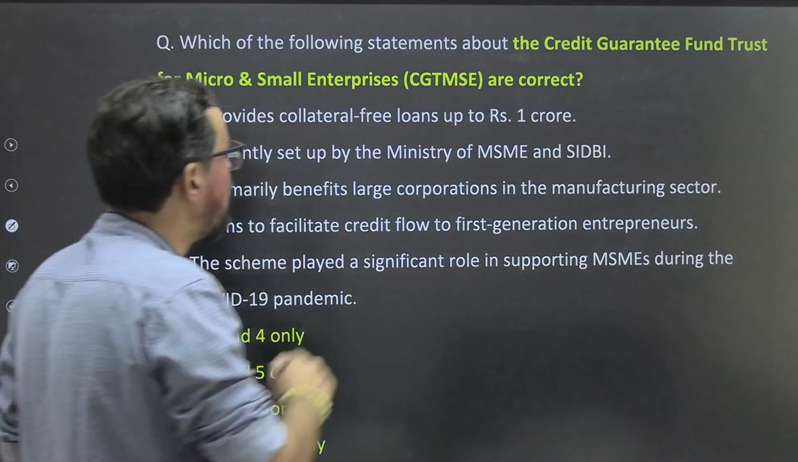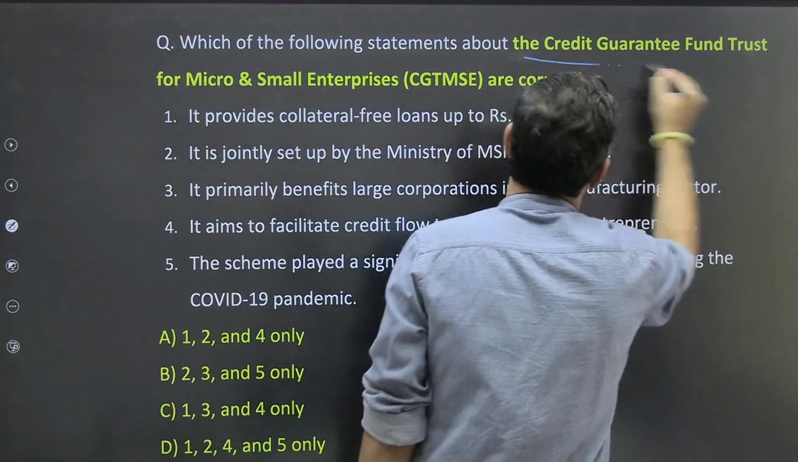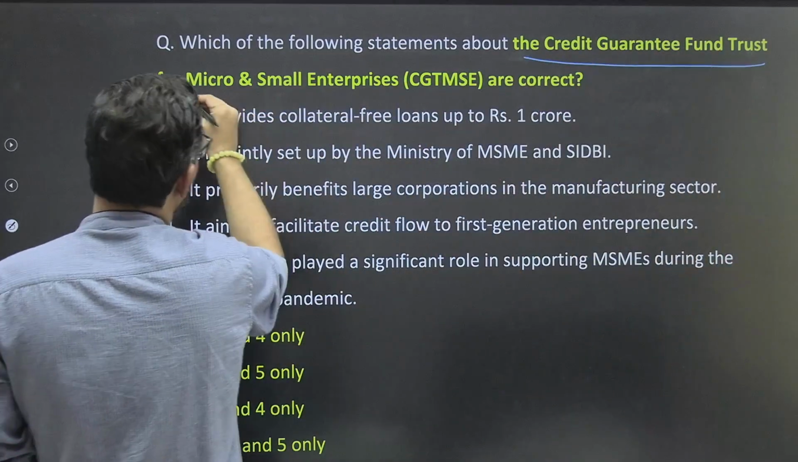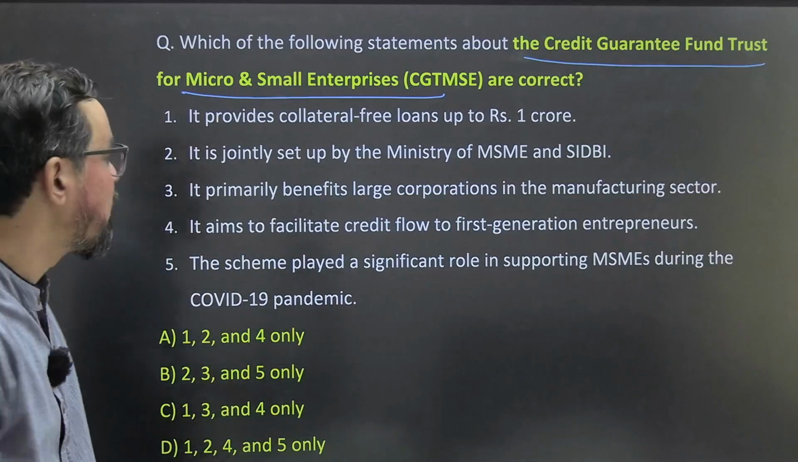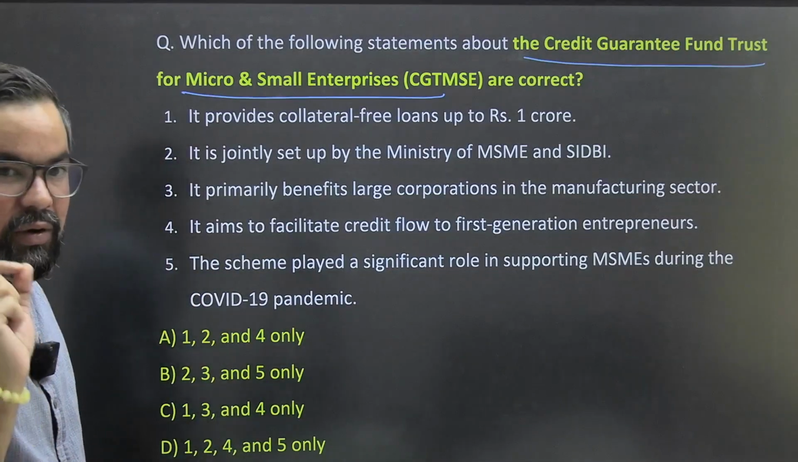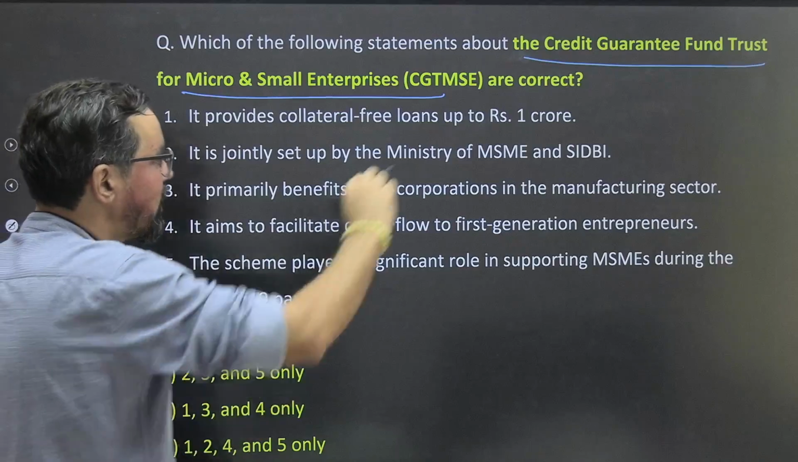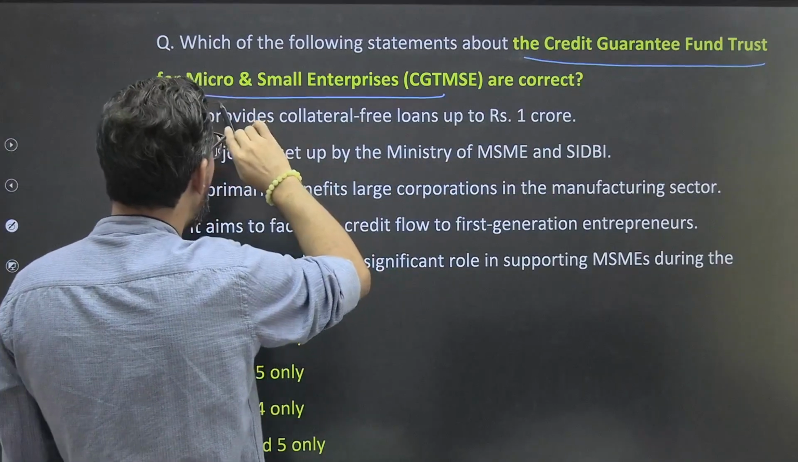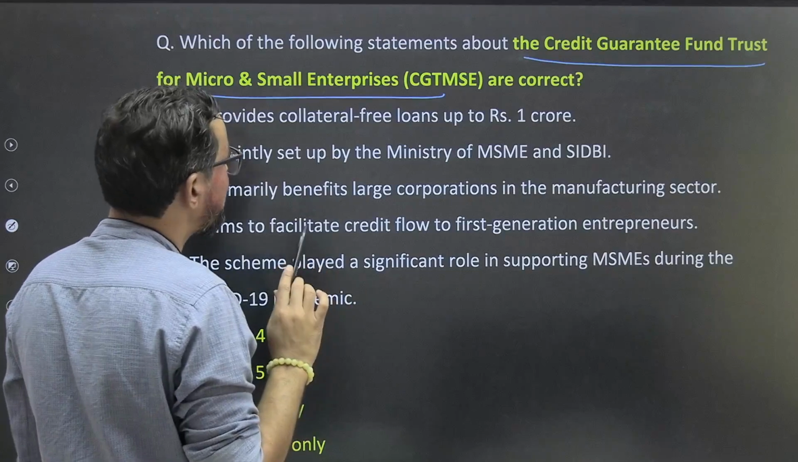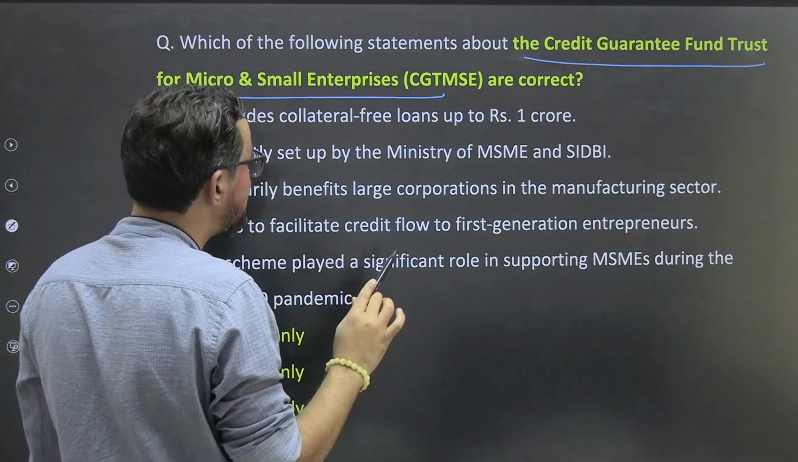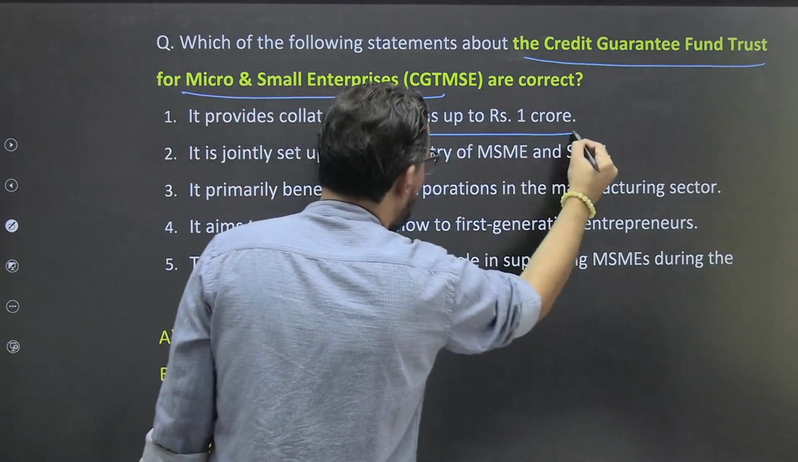Which of the following statements about Credit Guarantee Fund Trust for Micro and Small Enterprises are correct? Again, okay, this was 1 crore. Now I can recall this. So Credit Guarantee Fund Trust for MSEs, micro and small enterprises, provides a collateral free loan of 1 crore.